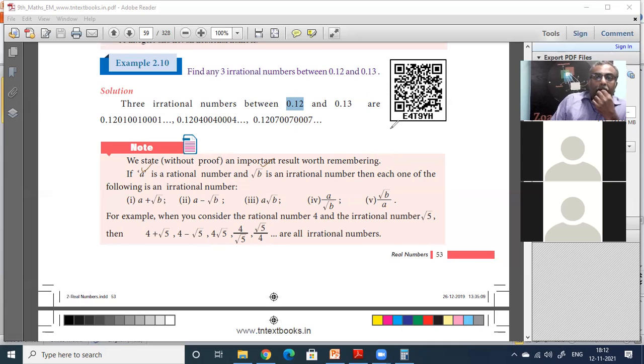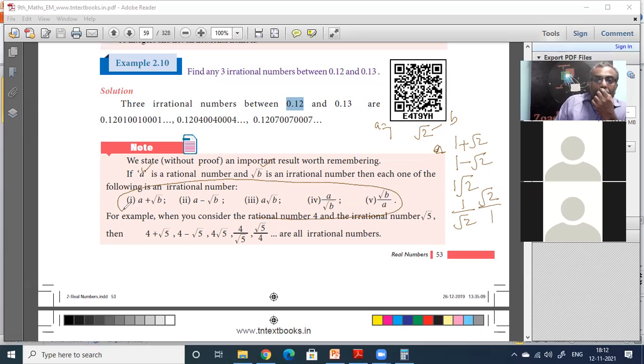Say I take 1 and root 2, with 1 as A and root 2 as B. 1 plus root 2 is irrational, 1 minus root 2 is irrational, 1 times root 2 is irrational, 1 by root 2 is irrational, root 2 by 1 is irrational. All the combinations of the two numbers will be irrational.